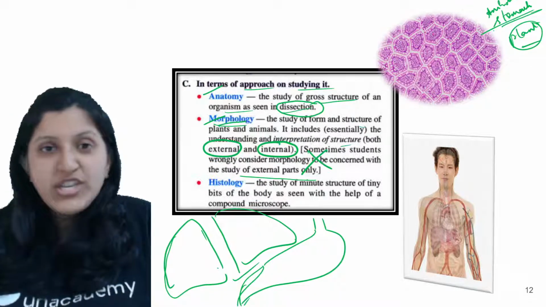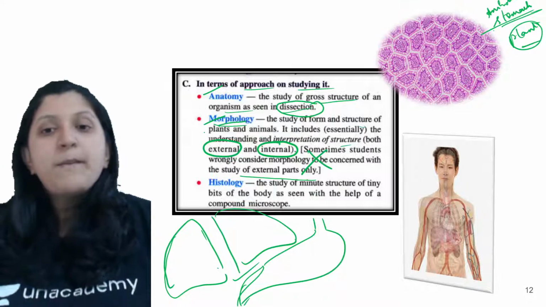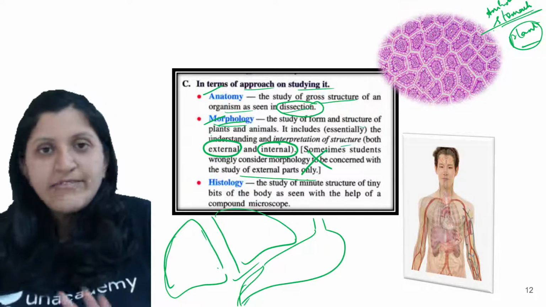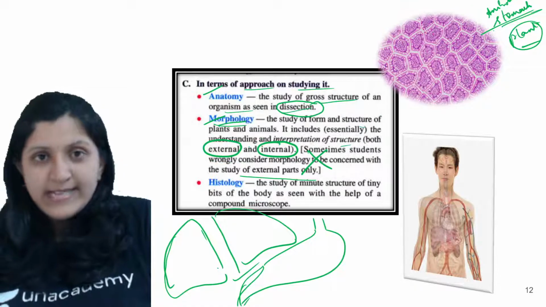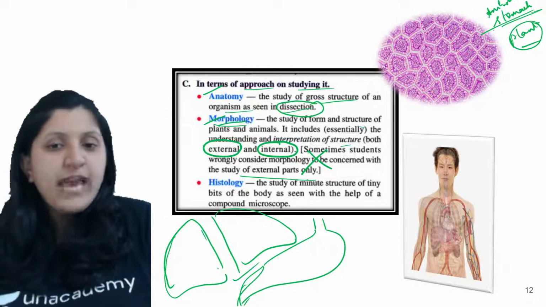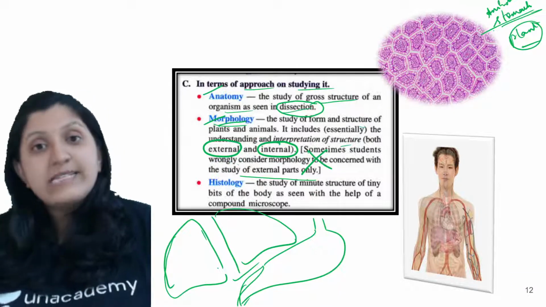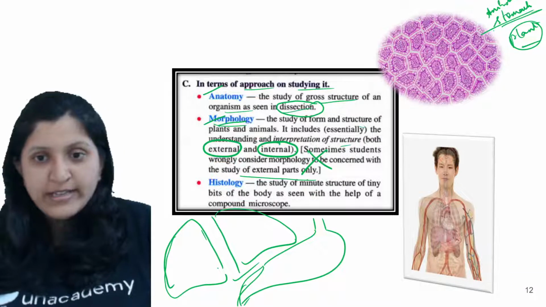Morphology is not a dissection, but internal and external organs are studied just externally, without any dissection. So that is morphology. A lot of times we mention just the external study, and that is the external study with respect to internal organs as well.